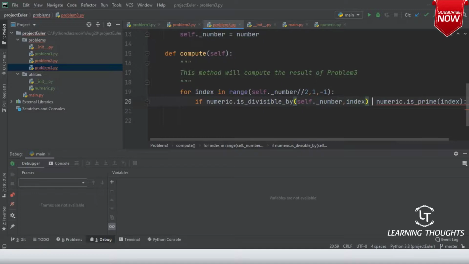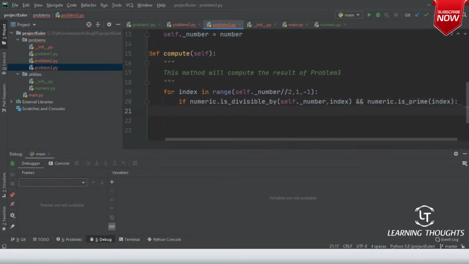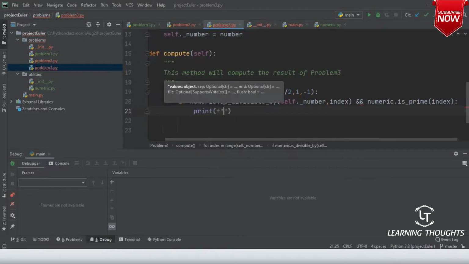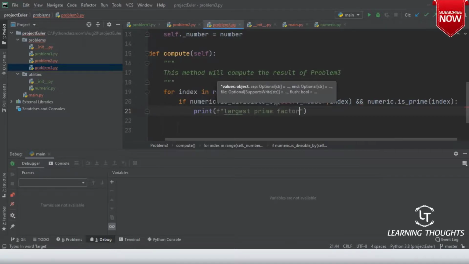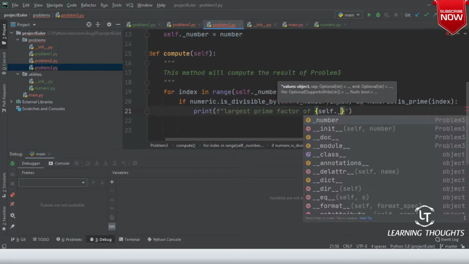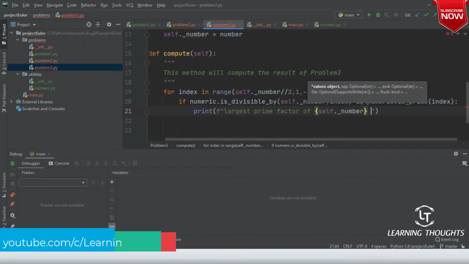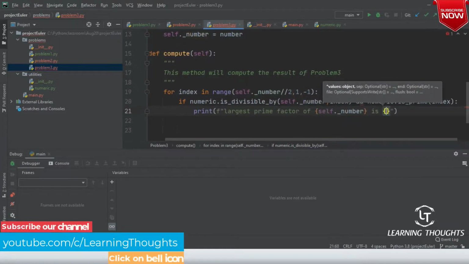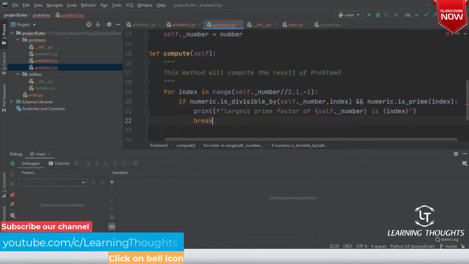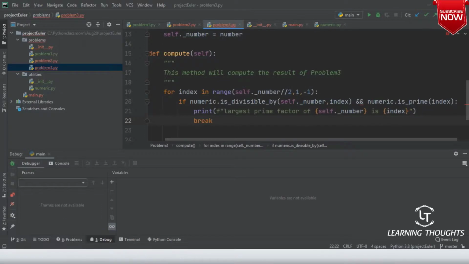If that is the case, and if the number is a prime number, then print largest prime factor of self dot underscore number is index. And then there is no point continuing this, just break your code. Am I clear on this, sir?